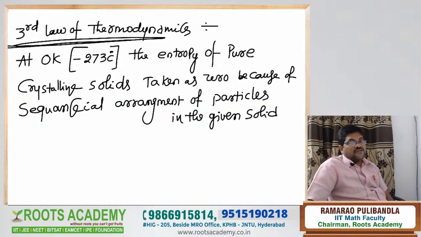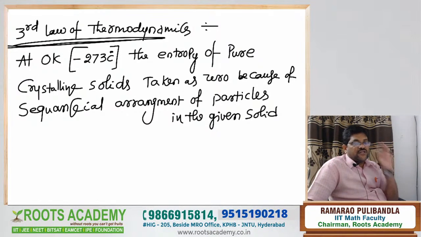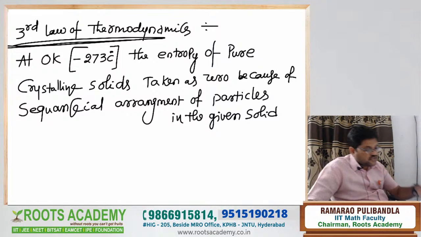Simple logic, Nana. So the entropy of the pure crystalline solid is taken as 0 because of what? Sequential arrangement of the particles in the solid. If the particles are sequentially arranged, the entropy of the pure crystalline solids is taken as 0. Simple logic. That is the meaning of the law of thermodynamics. It is only given as a very short answer.